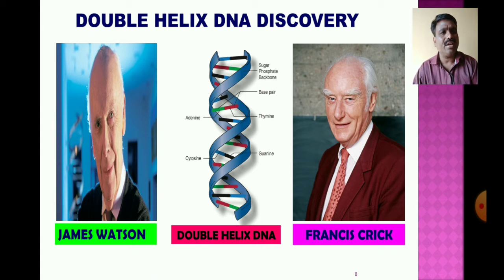The two strands of polynucleotide chains are held together with the help of weak hydrogen bonds, and the double helix DNA molecule was discovered by these two scientists, Watson and Crick, who are very well-known scientists in the world.